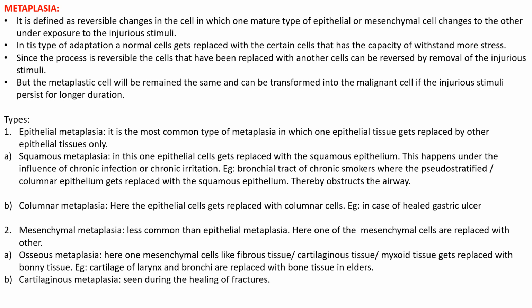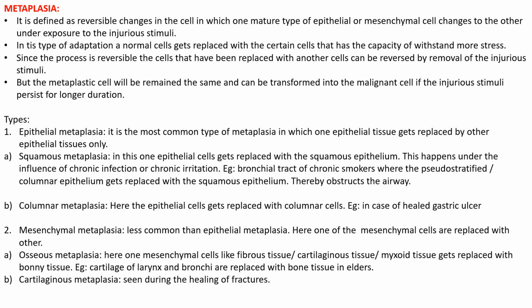Mainly osseous metaplasia. Here mesenchymal cells like fibrous tissue, cartilaginous tissue and myxoid tissue get replaced with bony tissue. So osseous means bony. Here some of the cartilaginous tissues, myxoid tissues and fibroblast tissues, that means fibrous tissues, get replaced with bony tissues.